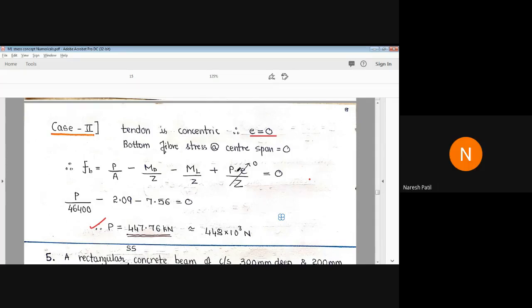Okay, so this equation remains the same. FB, the bottom fiber stress, you have to make equal to 0, and e is 0. So the total term is equal to 0. From this you will get P.